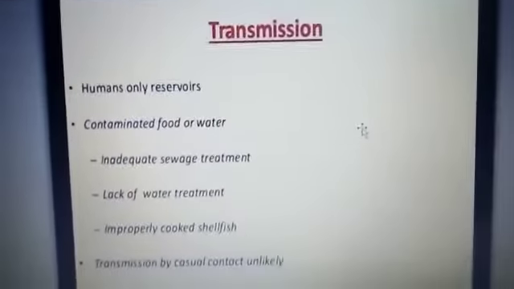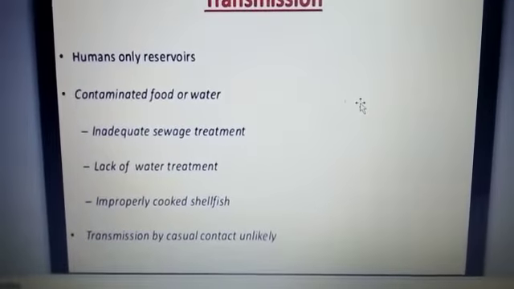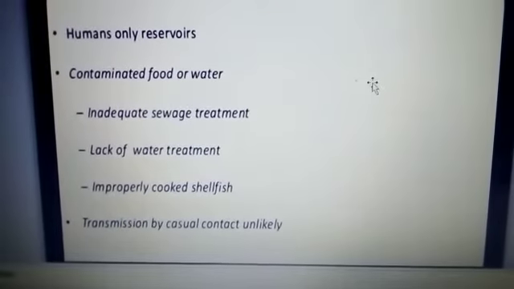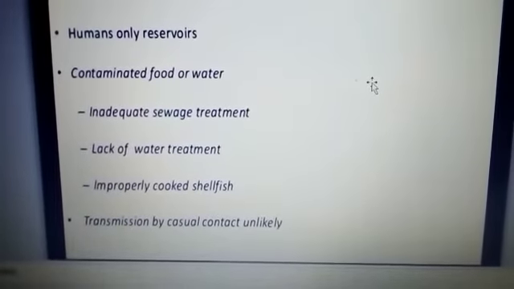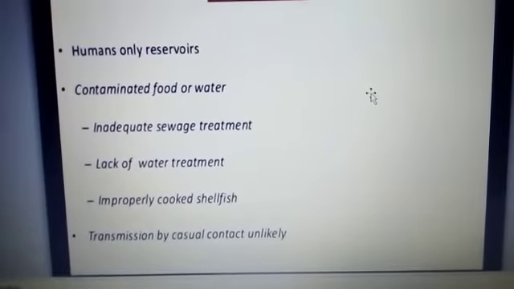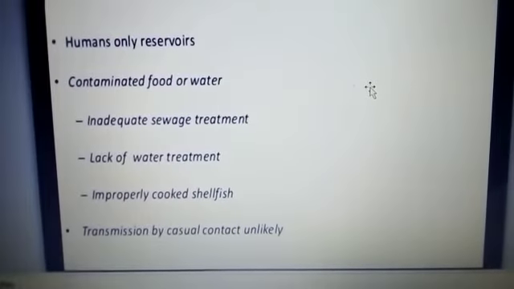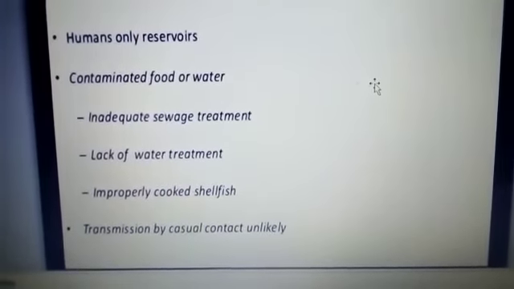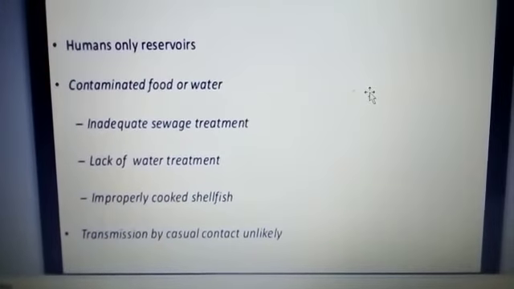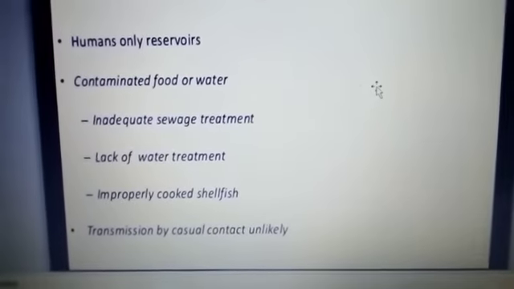Then, transmission. Humans only can act as the reservoirs of these pathogens. It can be contaminated food or water, inadequate sewage treatment, lack of water treatment, improperly cooked shellfish. Shellfish means the seafood which contains a shell over their body. It is because their excretory materials cannot be washed away from their body. So when we are eating improperly cooked food, the excretory materials or the toxic materials can go into our body.